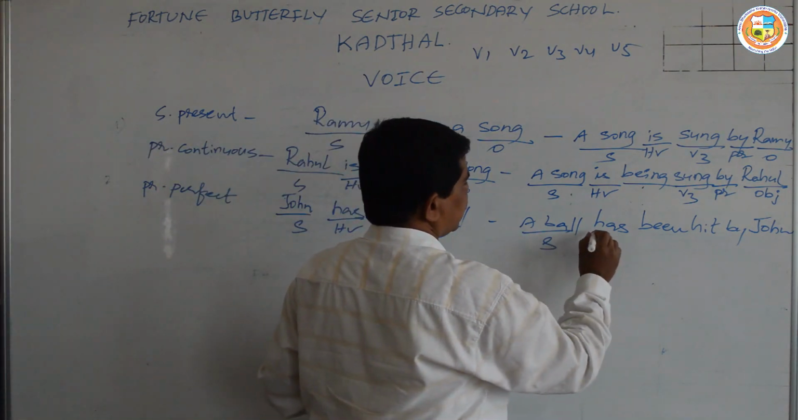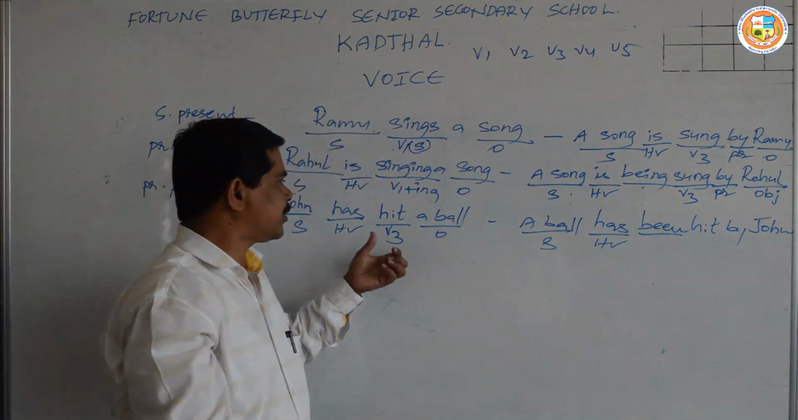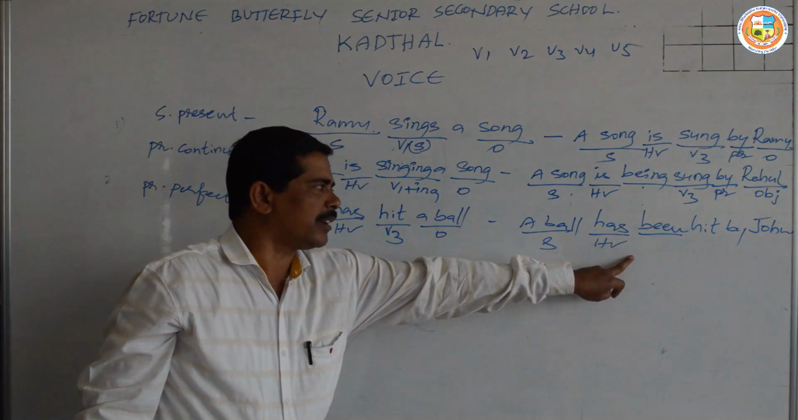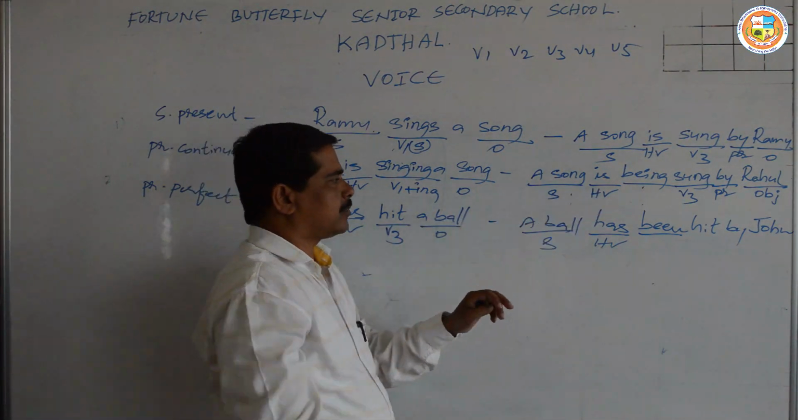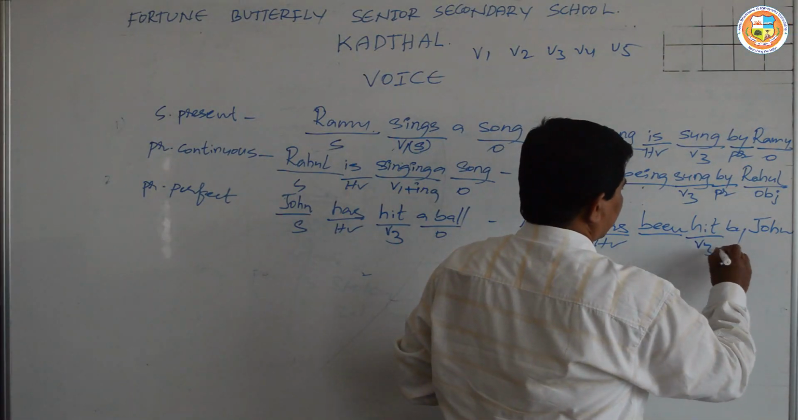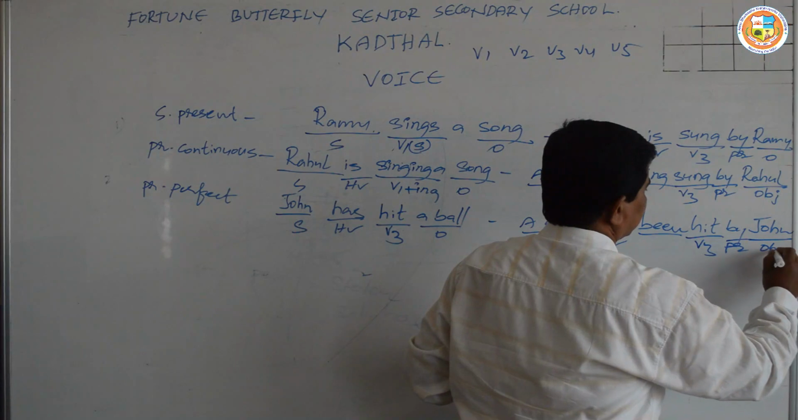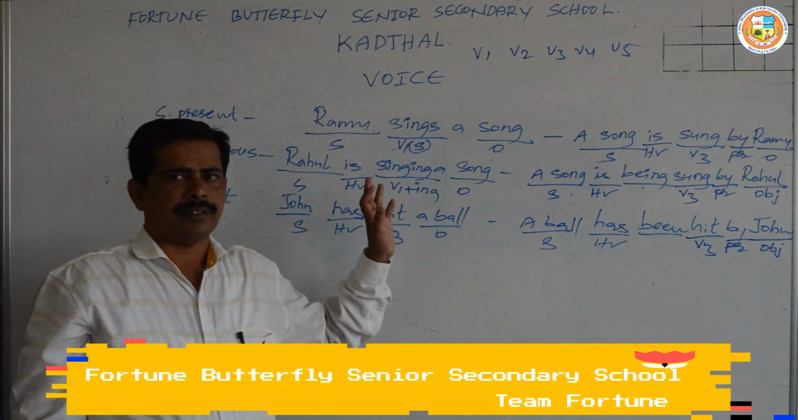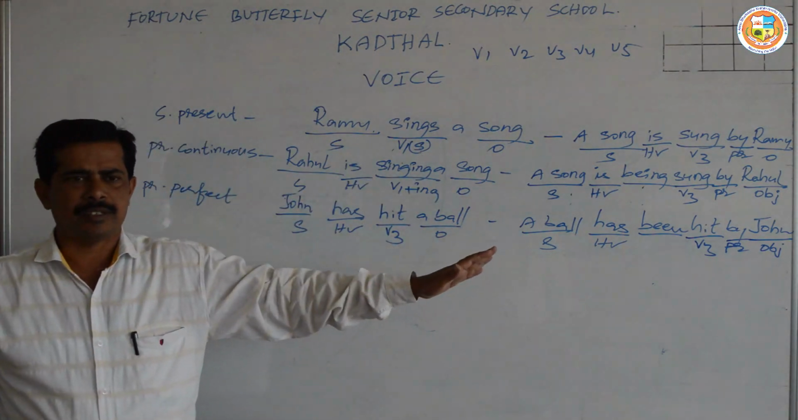A ball is the subject, has is a helping verb, and been is used since it is in perfect tense. The helping verb is followed by been in perfect tenses and being in continuous tenses. Hit is V3, by is a preposition, and John is the object. So this is how present forms of tenses will be changed from active to passive voice.